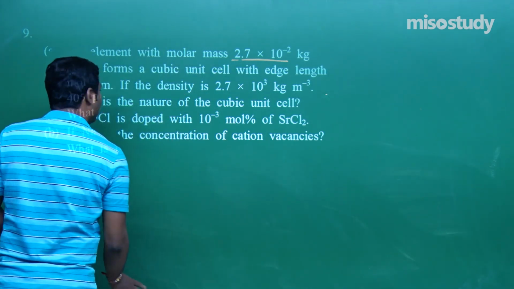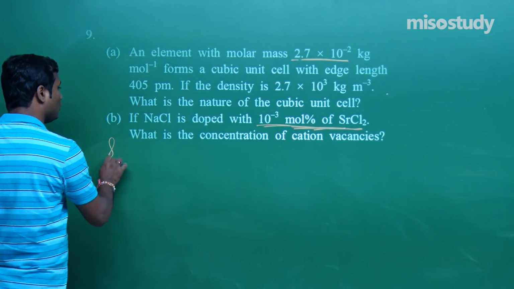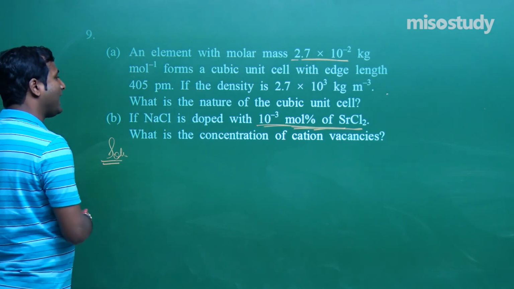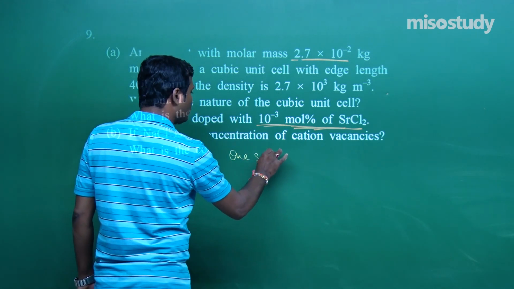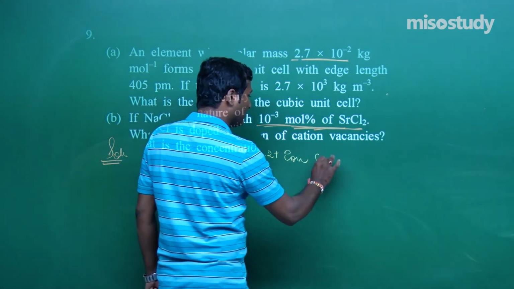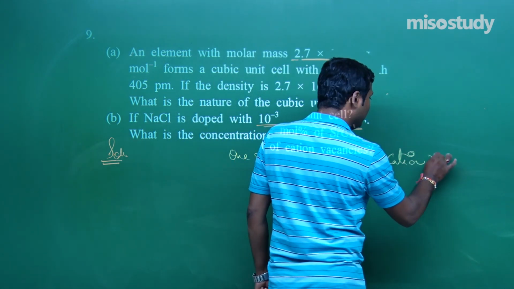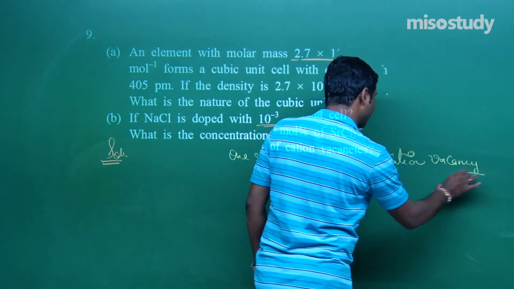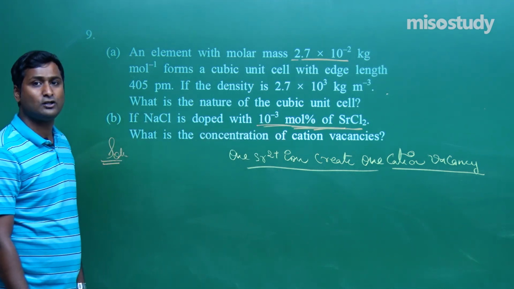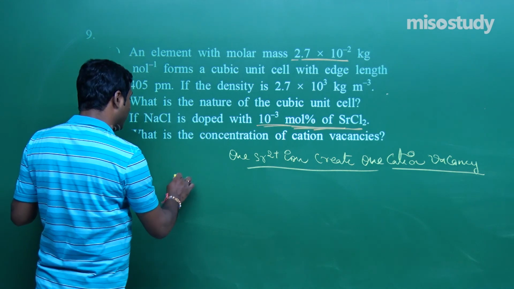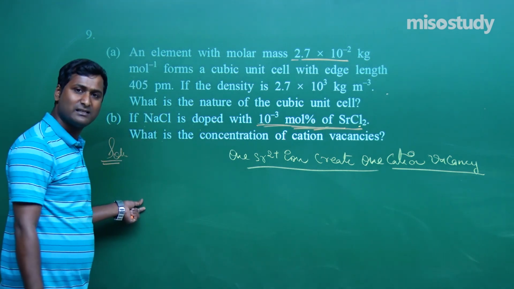If NaCl is doped with 10 to the power minus 3 mole percent of SrCl2, what is the concentration of anion vacancy? As we know, 1 Sr2+ ion creates 1 cation vacancy. What I am telling, creates 1 cation vacancy. Am I right? Now if NaCl is doped with 10 to the power minus 3 mole percent of SrCl2, that means to say 100 mole of NaCl is doped with 10 to the power minus 3 mole of SrCl2.